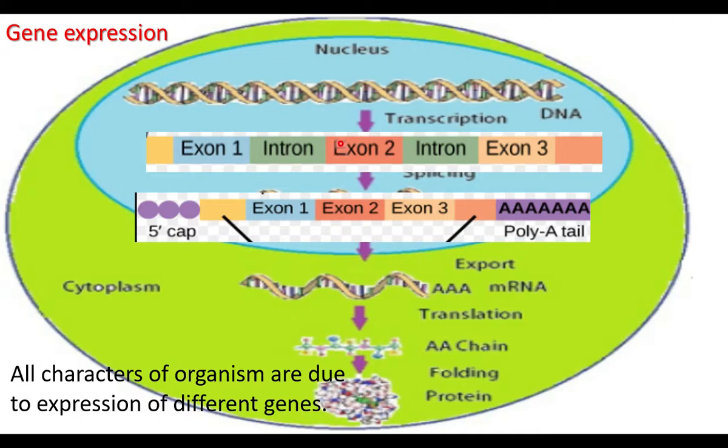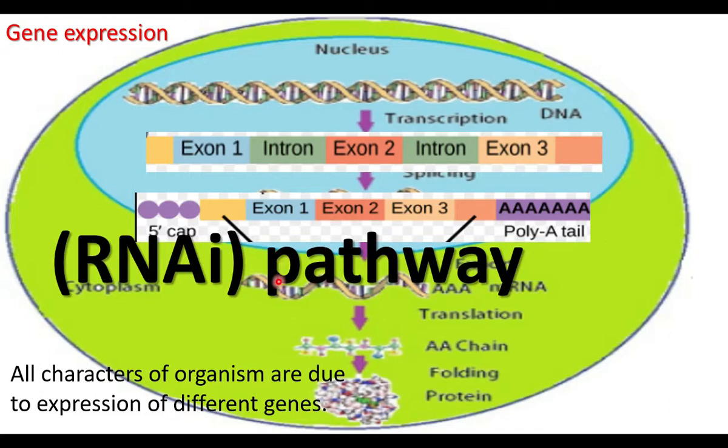This is the usual mechanism. We have already discussed gene regulation in this lesson, and gene regulation or gene expression in zoology.